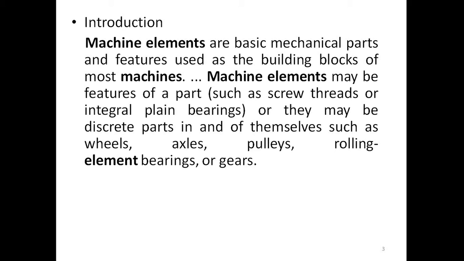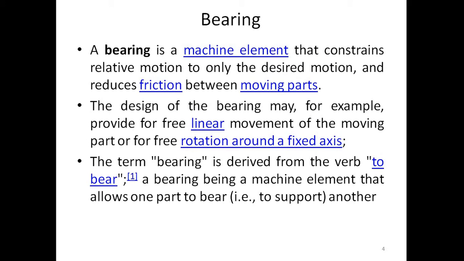Introduction of machine elements. Machine elements are basic mechanical parts and features used as the building blocks of most machines. Machine elements may be features of a part, such as screw threads or integral plain bearings, or they may be discrete parts in and of themselves, such as wheels, axles, pulleys, rolling elements like bearings, or gears. In this lecture we are going to study bearings.